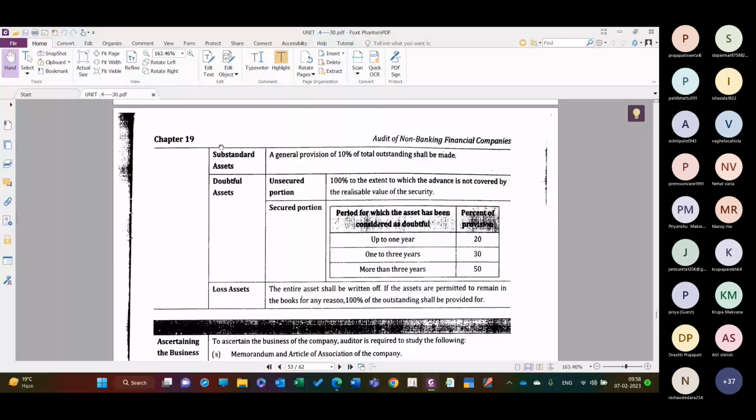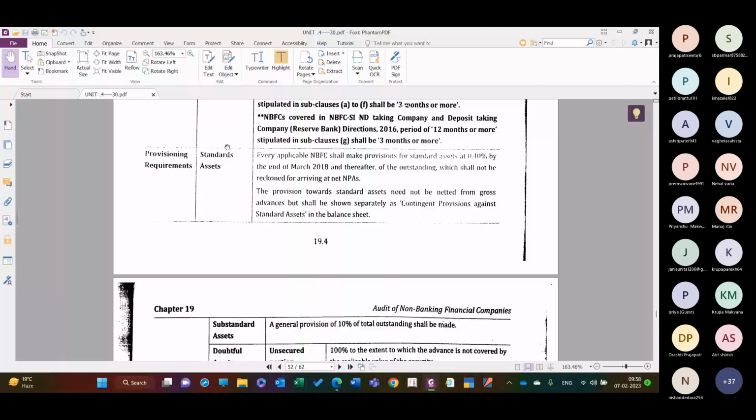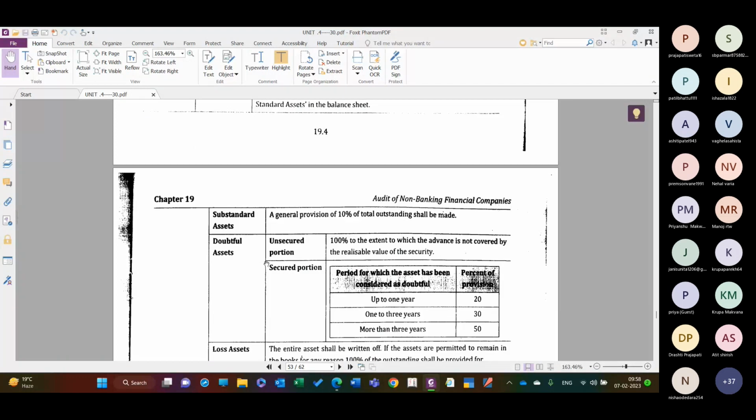10% of the substandard assets is required to make the provision. What is the problem of this? Everything will hit the profit and loss accounts of the NBFC, and their profit will be lower by that amount.